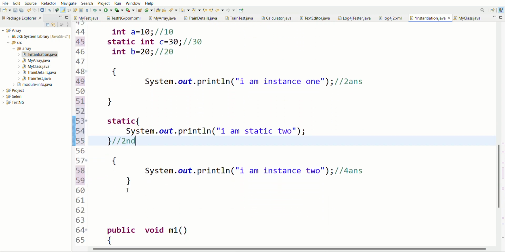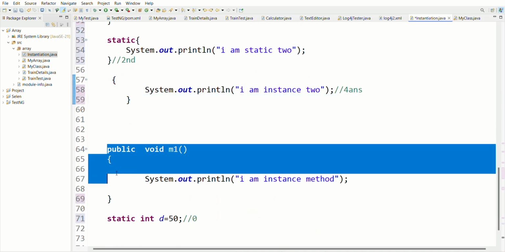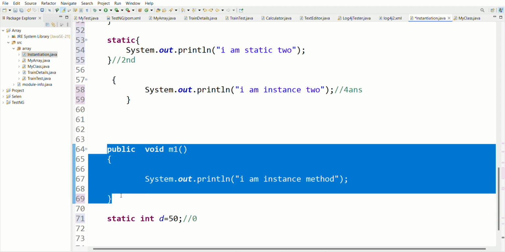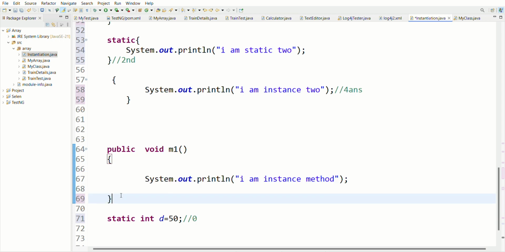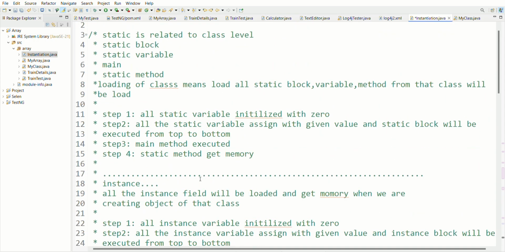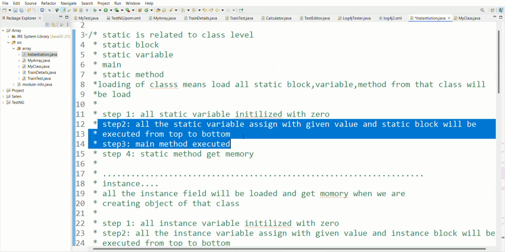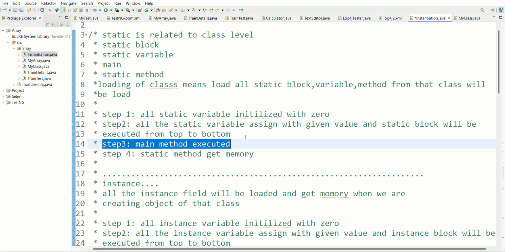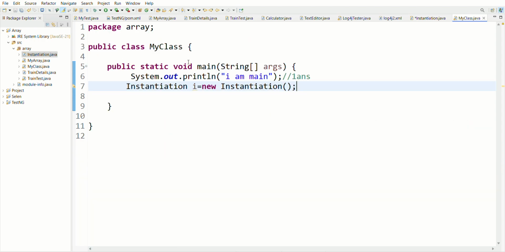After that, is this a static variable or block? No. Leave this. Is this a static variable or method? Yes. Now change this value to the given value 50. Nice. My second step has been completed. After that, execute the main method. Where is the main method? Here.